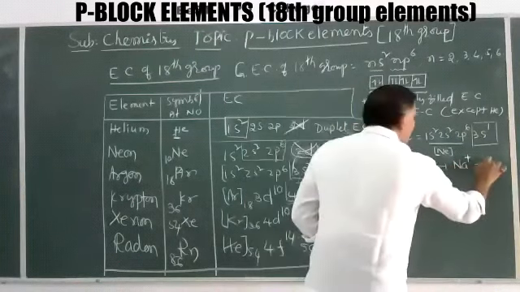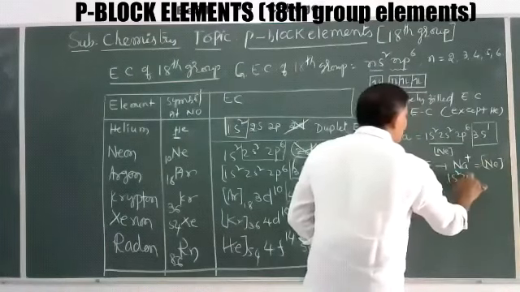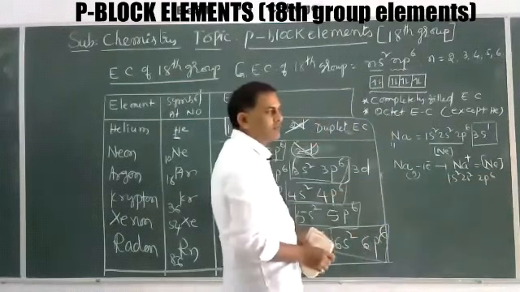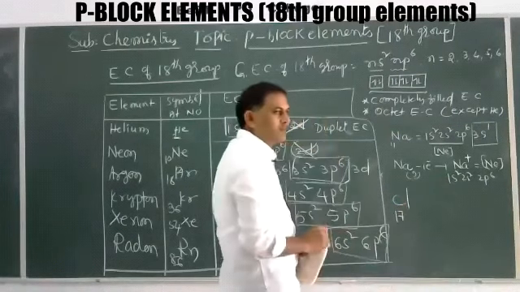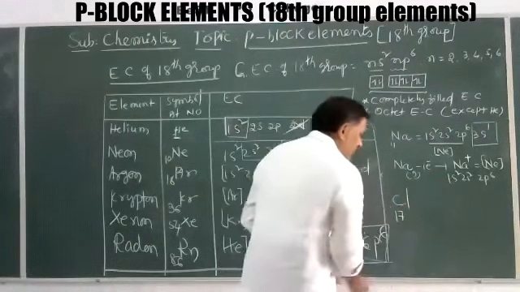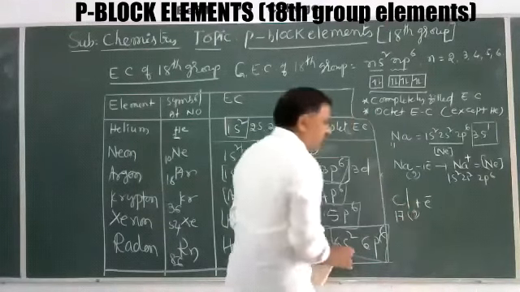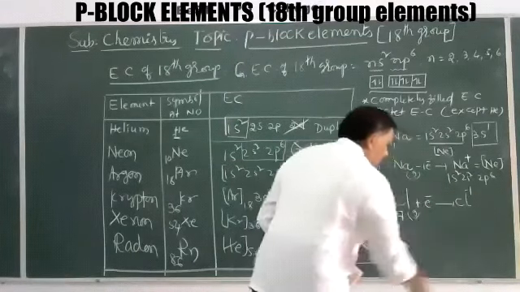Now this is the neon electronic configuration, 1s2, 2s2, 2p6, ready to lose. Chlorine is there, 17 atomic number. To get the stable octet electronic configuration, chlorine atom is ready to accept one electron. After accepting one electron, it becomes Cl minus.